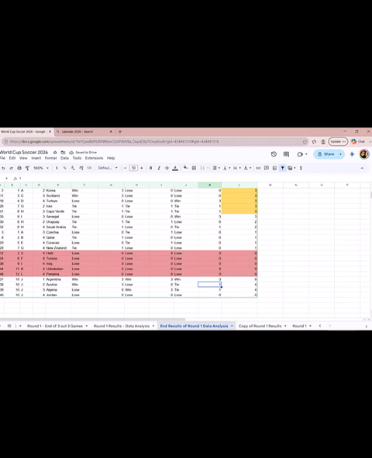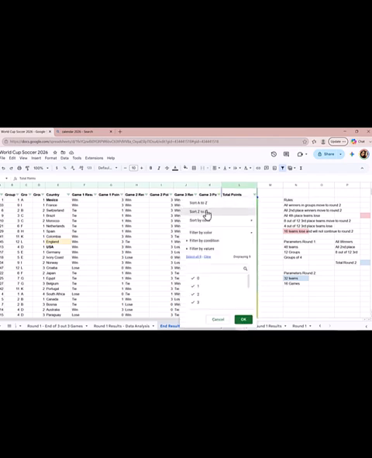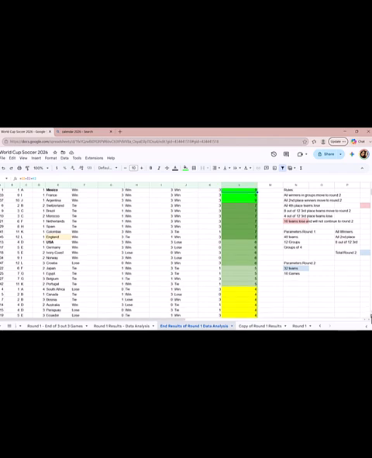So I'm going to re-sort and see where all the data is located. I'm going to do Z to A to get the most points at the top. So Argentina is at 9 points as well, so I'm going to make it green like the previous 9s. Argentina is one of the three that got 9 points.